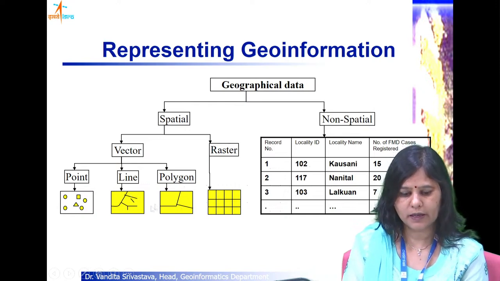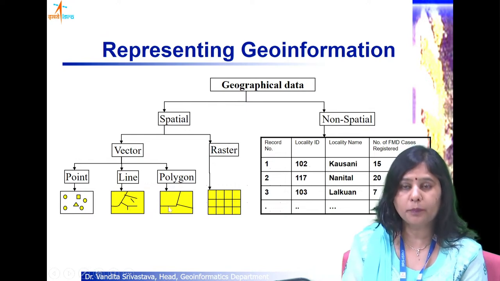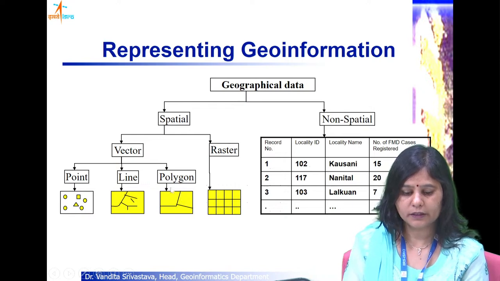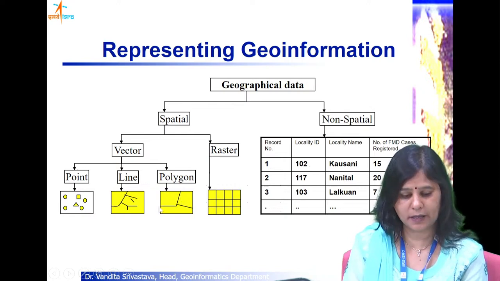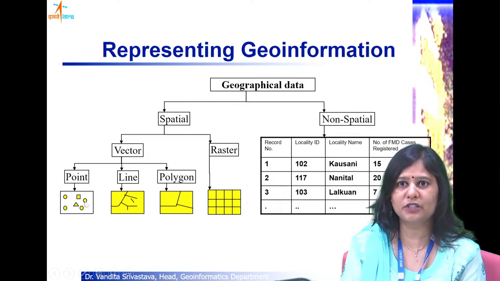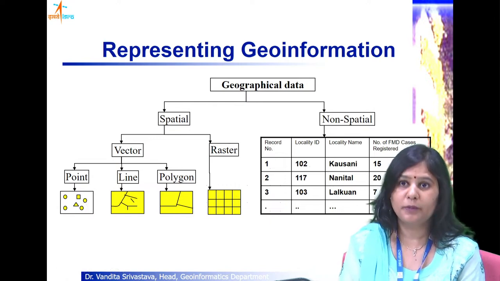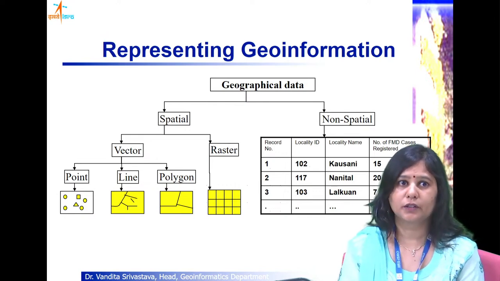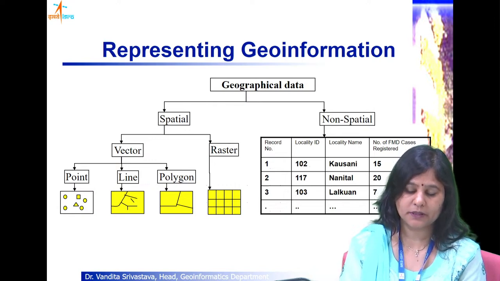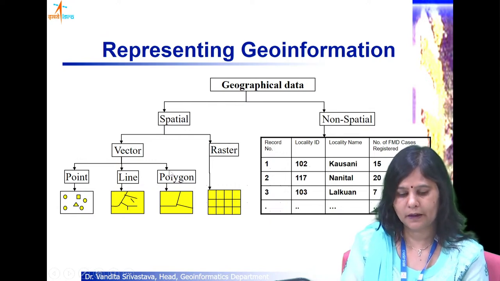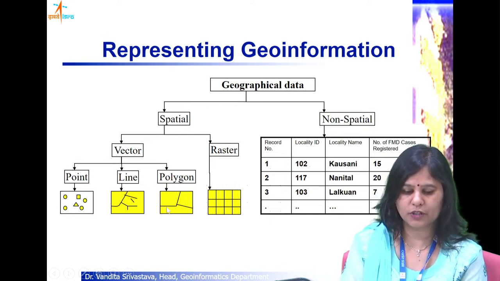Then what is a polygon? It is also a line, but it is a closed line. That means an ordered set of XY coordinates where the ending and the beginning point are the same. So a point will represent something that does not have a dimension, we just want to display it as a point. Something that is a linear feature, such as a road or a drainage network, will be represented as a line. And something that is of aerial nature, that is, it has got an area, it has got a spread, will be represented as a polygon, such as a city.